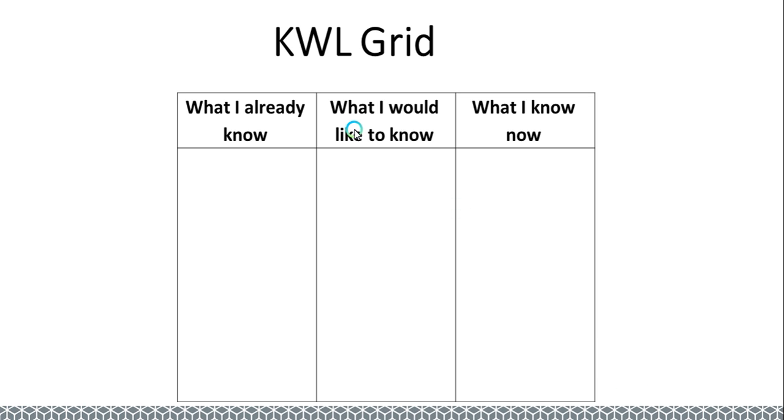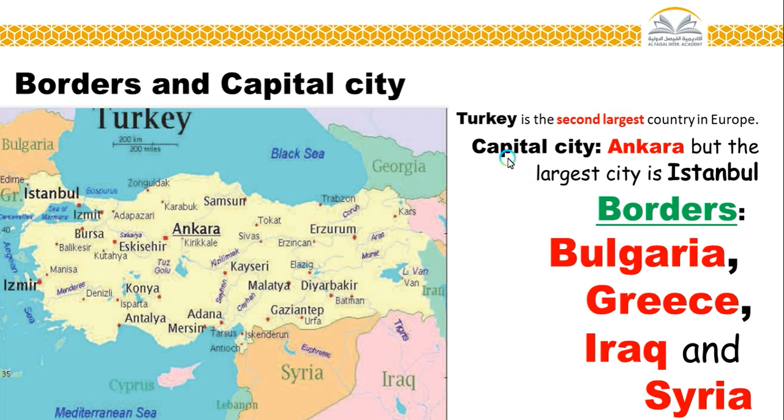Now here is a grid which will make you write about what I already know about Turkey, what I would like to know about Turkey, and what I know now about Turkey. I'm going to attach this on Class Dojo, alright? You can fill in what you know, what you want to know, and what you have learned about Turkey. Now let's go to the next outline.